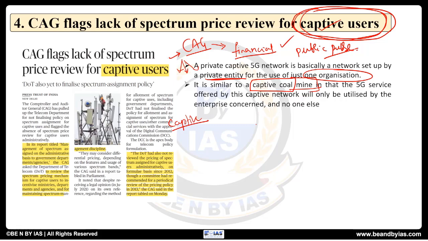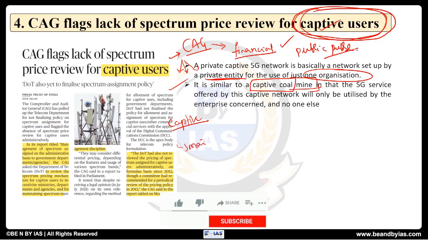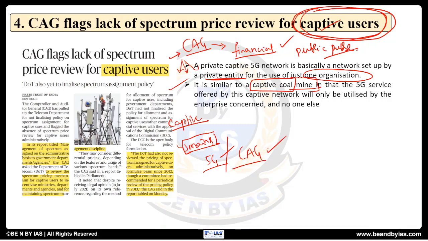So what was the issue here? There were some issues with respect to the price of this spectrum. So that is the reason why this CAG report came. It can be utilized for mains value addition, where we are writing about either the spectrum, that is the allocation of the spectrum such as 5G, or if we are writing about the role of CAG, in those 2 locations we can use this information.